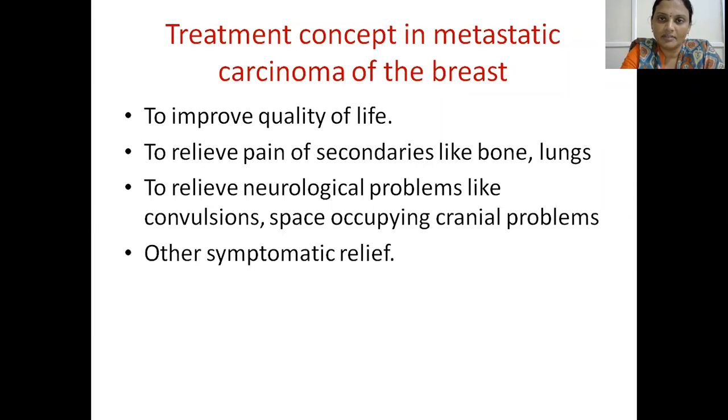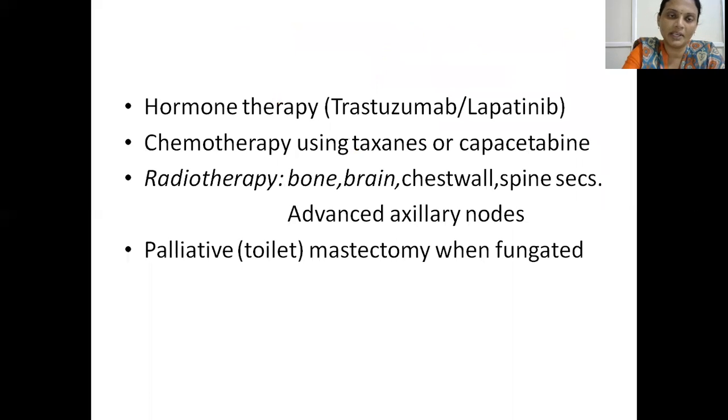So treatment concept in metastatic carcinoma of the breast usually improves quality of life, relieves the pain of secondaries like bone and lungs, relieves neurological problems like convulsions, space-occupying cranial problems, and various other symptoms. So this comes under metastatic carcinoma, stage 4.